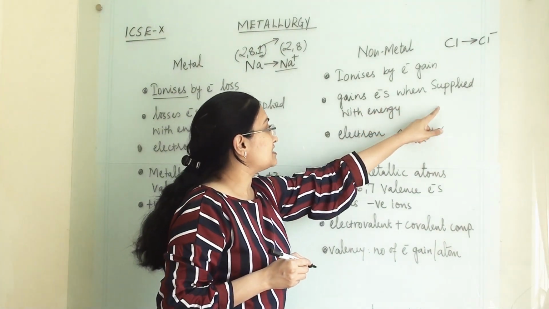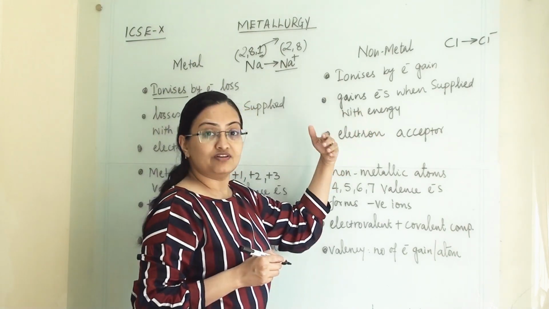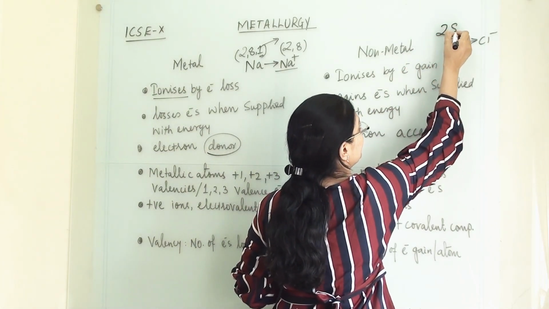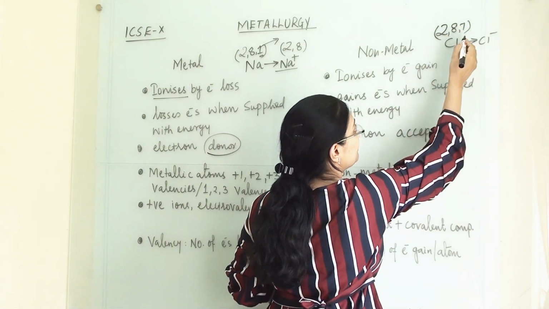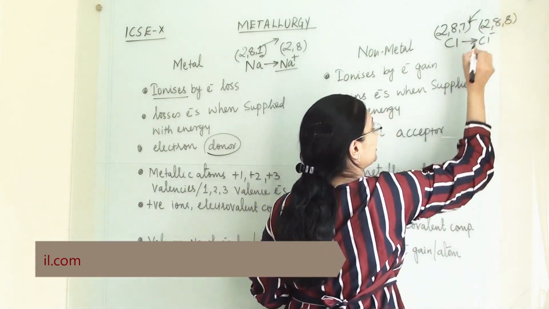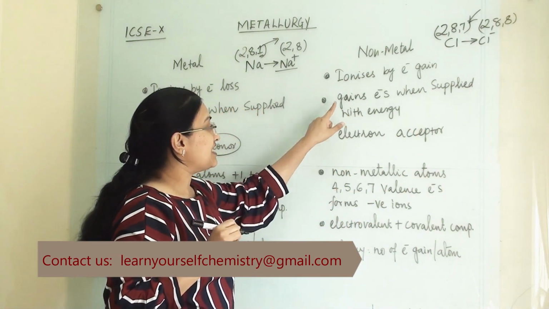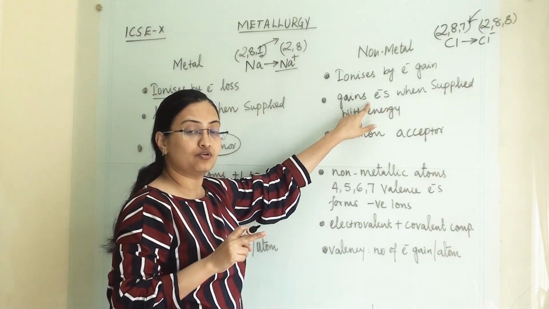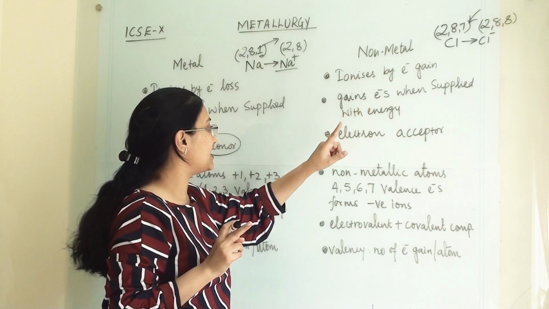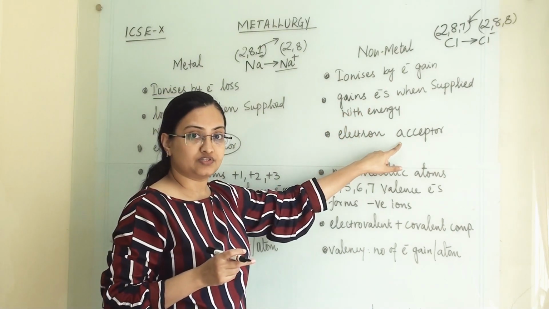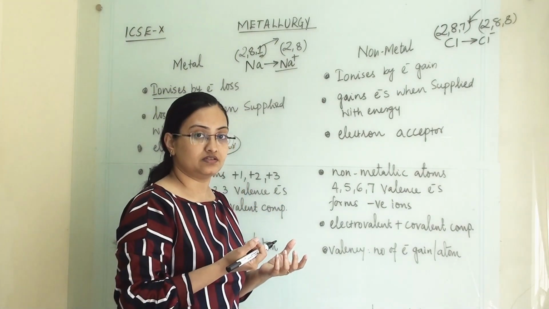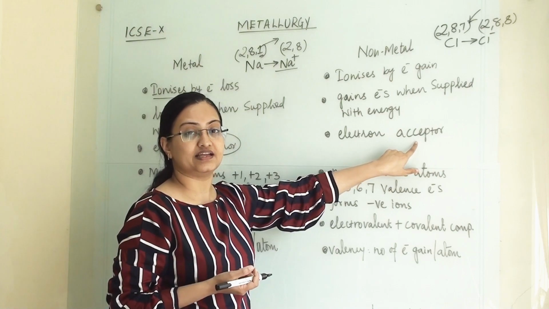Gains electrons when supplied with energy. So whenever we are giving energy, they will gain electron. Chlorine's electronic configuration is 2,8,7. When we are giving energy, it will gain one electron and form 2,8,8 electronic configuration. So it will gain one electron and form stable electronic configuration like argon and form chloride ion. They are electron acceptor. Whatever electrons they will get from metallic element, they will accept it. So that's why they are known as electron acceptor.